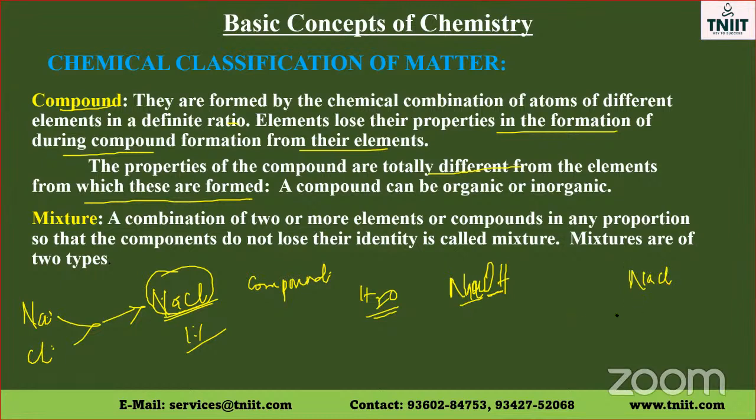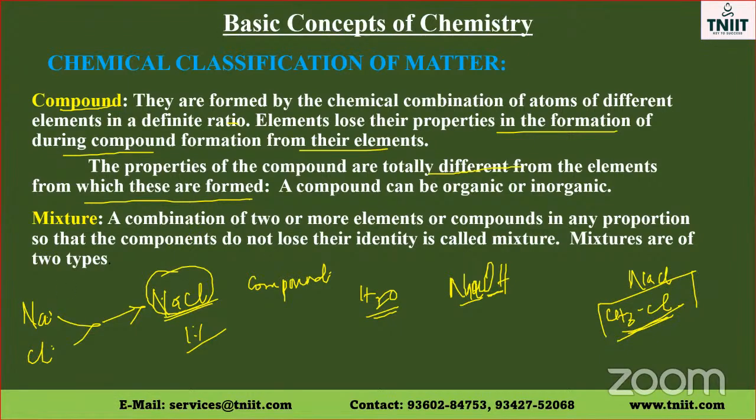Organic compound, chloromethane, CH3Cl. This will be an example for an organic compound. So organic compound, as we learned, study of carbon and its compounds is called as organic chemistry. We learned that in the first class. So this is with respect to chemical classification.